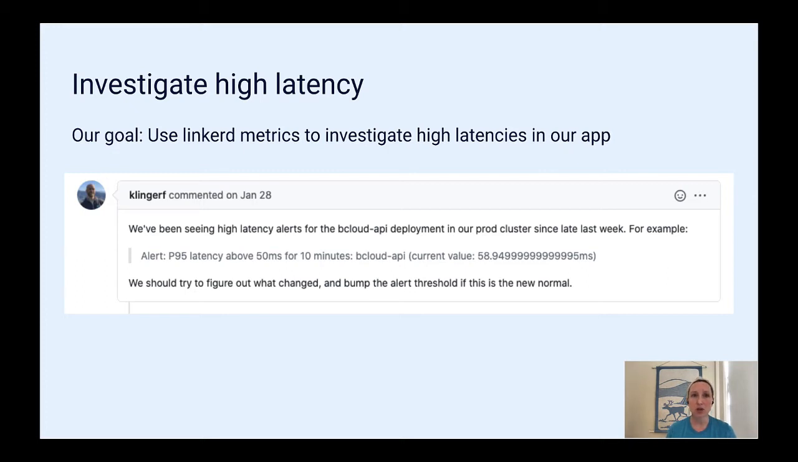One of the first ways that Linkerd helped Dive was to debug high latency issues. We'd been seeing alerts for P95 latency above 50 milliseconds in our prod cluster, which was concerning. But we had configured Linkerd specifically to provide per route metrics for exactly this reason. So we were planning on using the Linkerd routes command to investigate the cause of that latency.